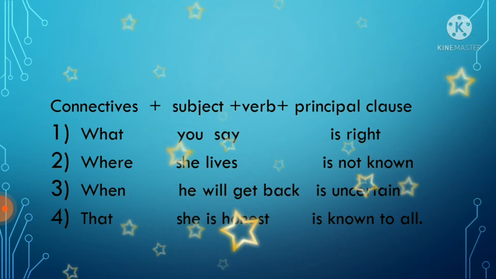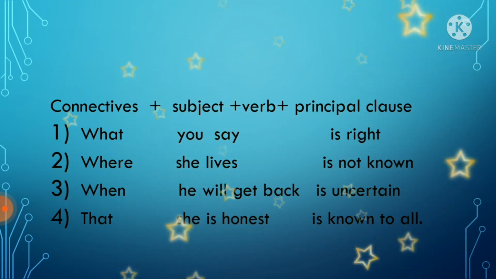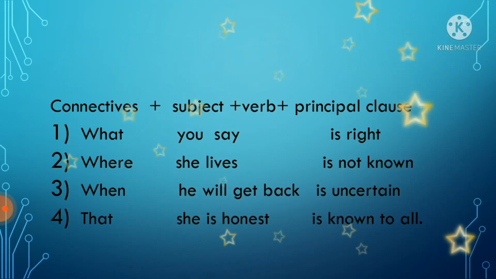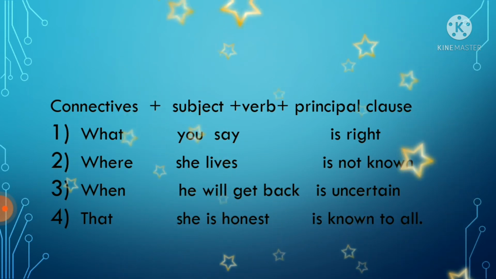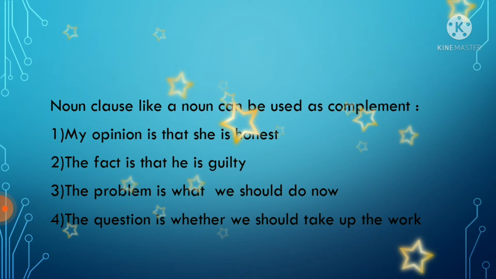But here the conjunction is used as a subject to form a noun class. Like this you can use a conjunction to form a noun class. Noun class is also made as a subject. This is how it is used as a subject.